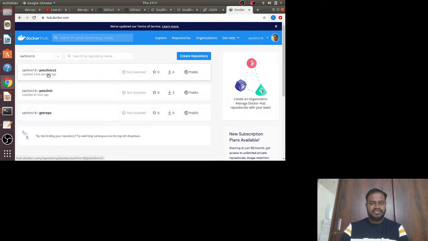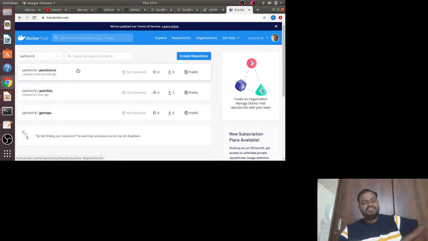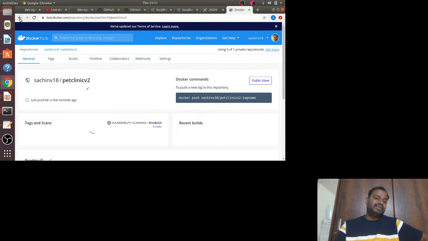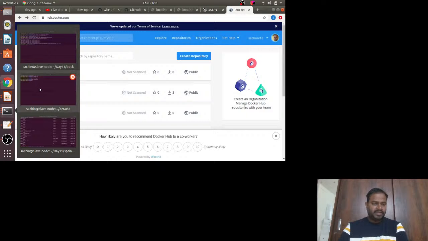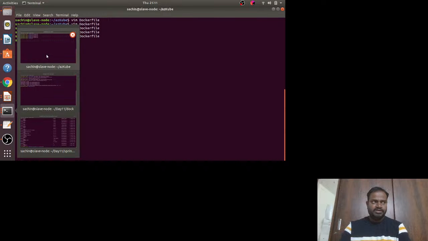You can see now this, right? PetClinic, this has been done, right? So now I can also do that. Okay, now with this image, you need to deploy it on Kubernetes, right? So that is another task. That is a CD part. So we are going to see that CD part as well in coming days. But as of now, I think today this much is enough, and I think we are already overshooting 10 minutes, but that is because we already started 10 minutes late because of that screen freeze issue.